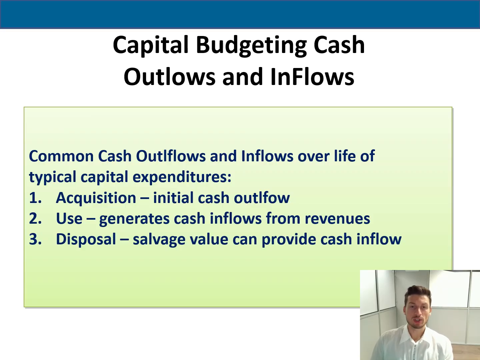We have cash outflows and cash inflows over the life of a typical capital expenditure. So what are cash outflows? First of all, the first outflow is the acquisition. When we buy an asset, we have an initial cash outflow. When we use an asset, we generate cash inflows from revenue, because when we are using assets, we have different kinds of revenues. And finally, when we dispose of the asset, if it has a salvage value, we can have a cash inflow, because if we sell it, we get cash. These are the three main sources of cash inflows and outflows.